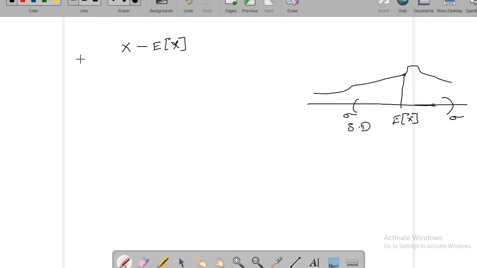Okay, so let me define this to be a new random variable y. So now y is equal to x minus nu. See, where we define expected value of x to be nu. Nu is a constant. Okay. So now the question is, so what is this difference? And what is the expected value of this difference? So now I'm interested in knowing the expected value of y.